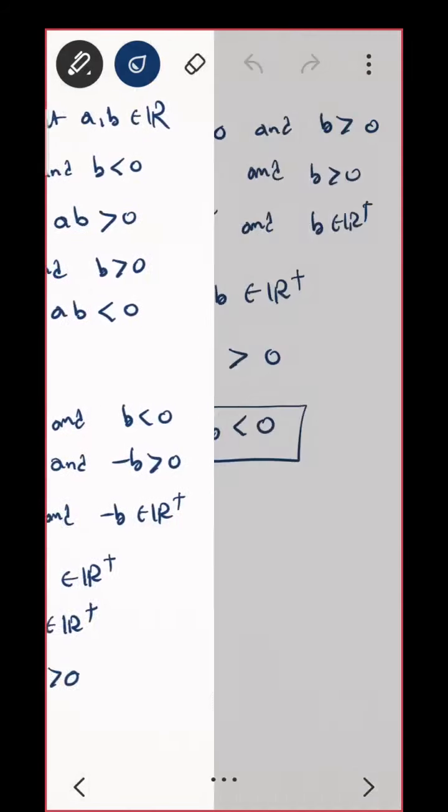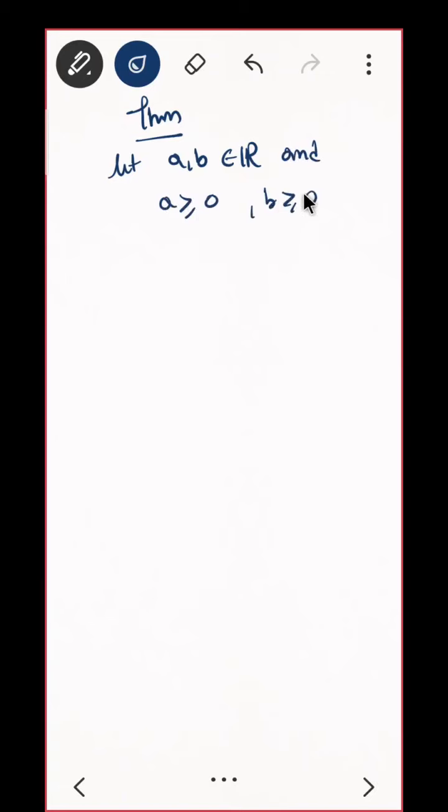Now let us do some more theorems. These are quite simple theorems. They are not supposed to be called theorems, but still. If I say a is positive and b is also positive, what do you mean by greater than or equal to 0? That is either it is positive or 0. That means a is non-negative. Correct. Good. Then prove the two things.